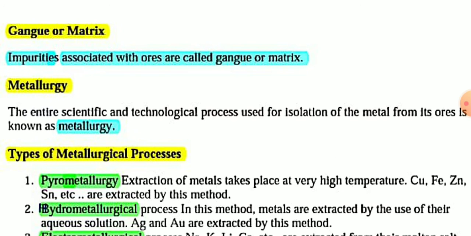Next, gangue or matrix. Gangue or matrix are the impurities associated with ores. So impurities associated with ore are called gangue or matrix.